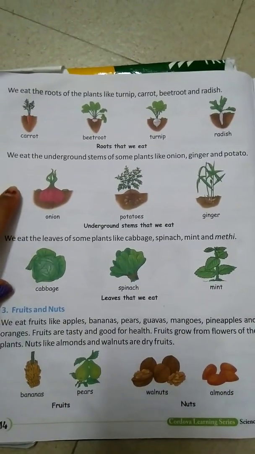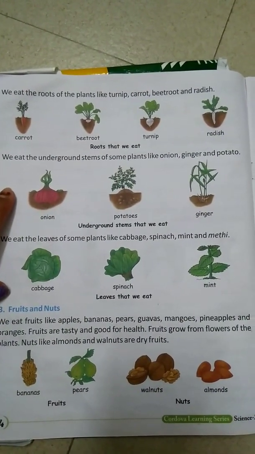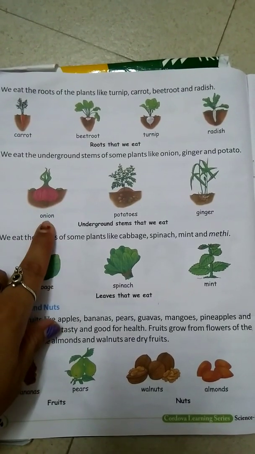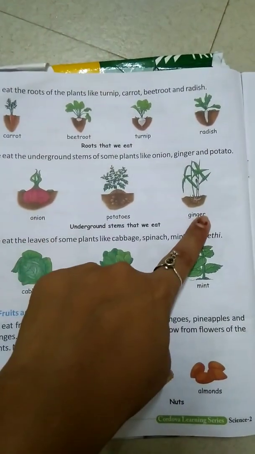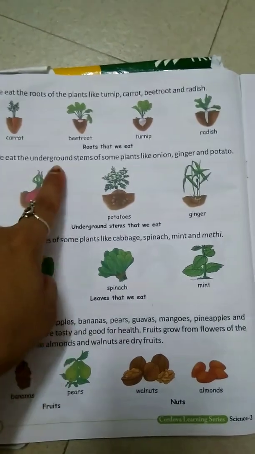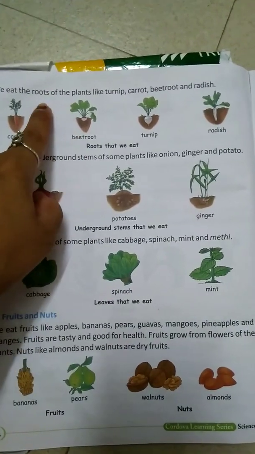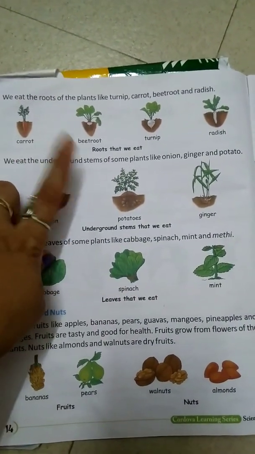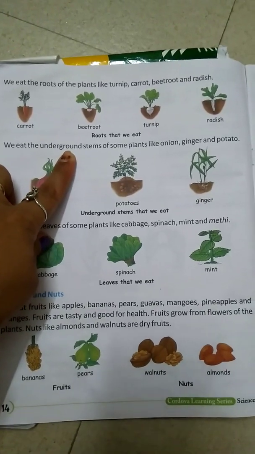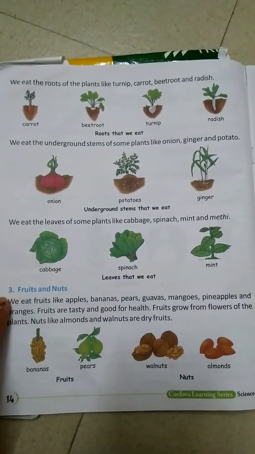We eat the underground stem of some plants like onion, ginger and potatoes. Here they have given examples of onion, potato and ginger. So these are all underground stems. These are roots and these are stems. Remember these examples, it will help you to write answers also.